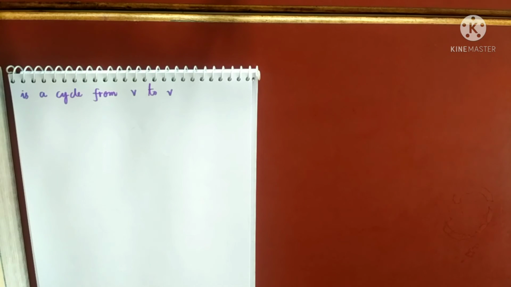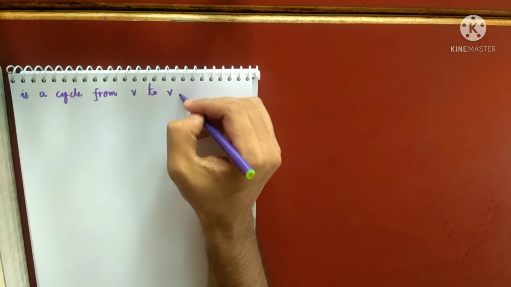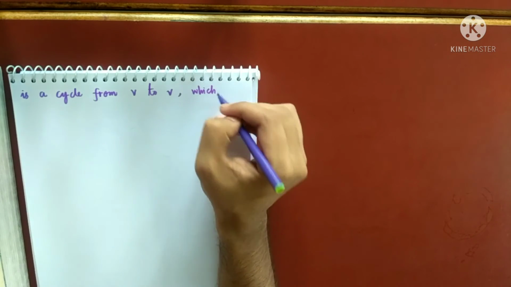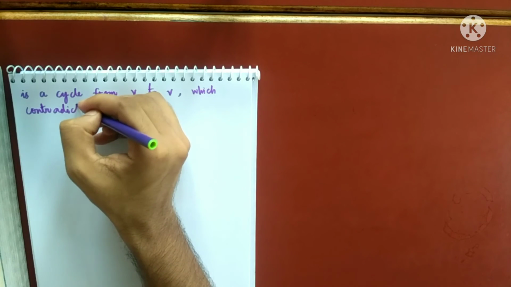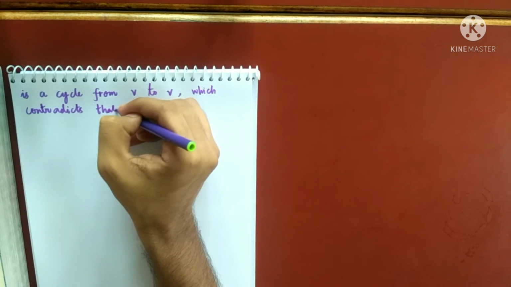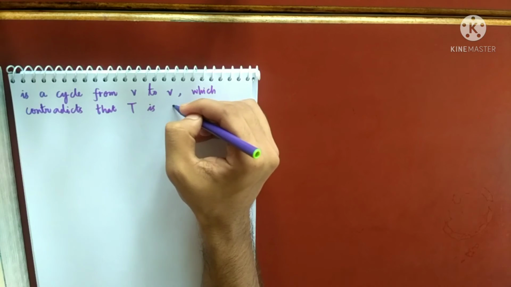Just you know the reason behind it. Which contradicts that T is a tree.